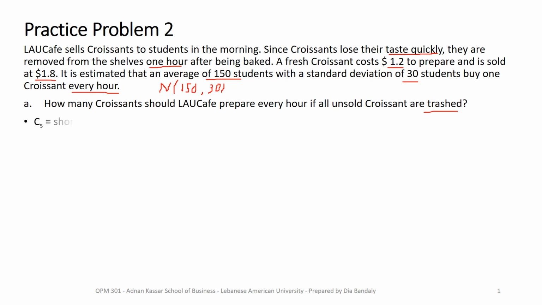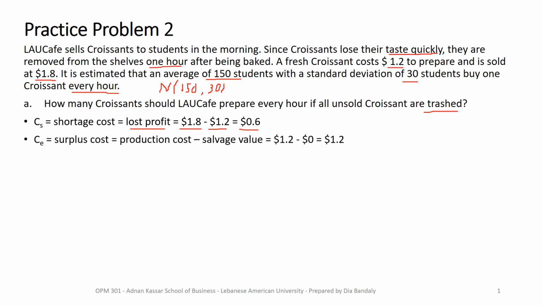So let's find these. Stockout cost is how much we're going to lose in profit, right? If you run out of croissants and there are people asking for it, you just lose the profit that you could have made. And what's the profit? This is very basic. It's equal to the price minus the cost. So that's 0.6.